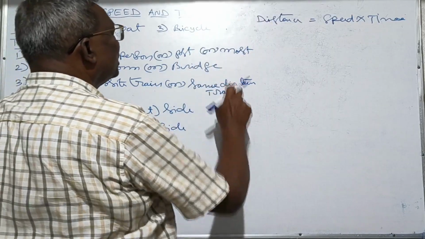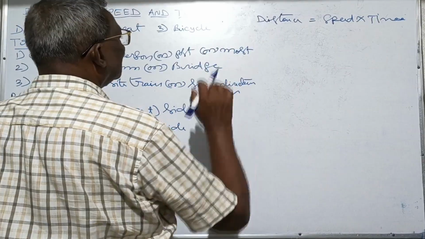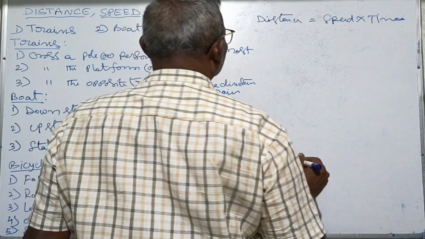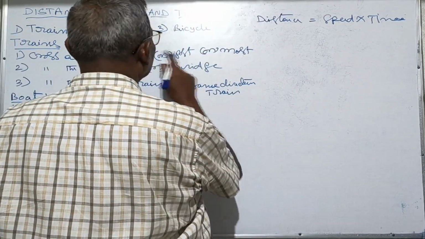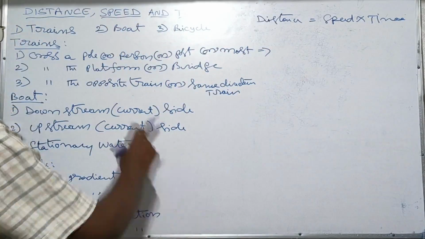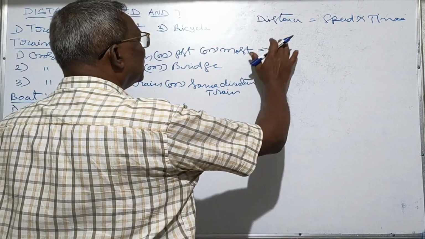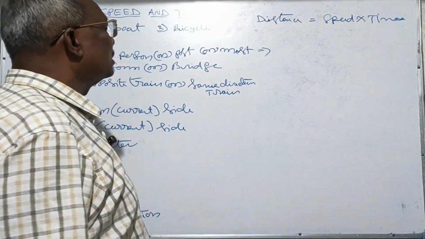In this case, distance is equal to the length of the train. Here distance means length of the train.